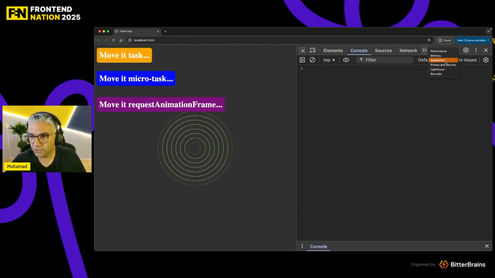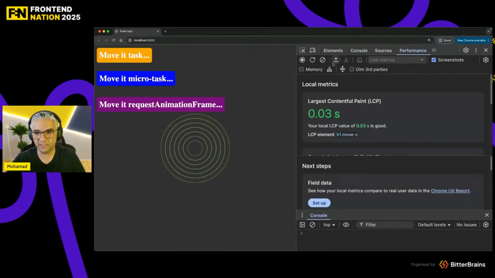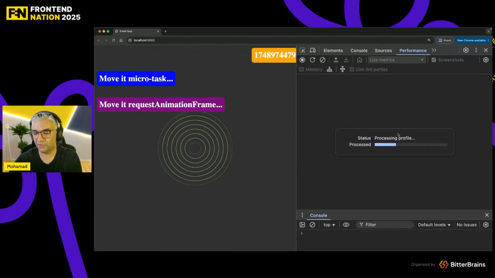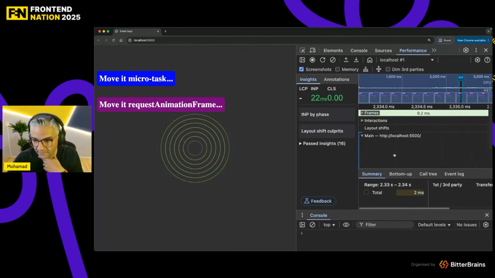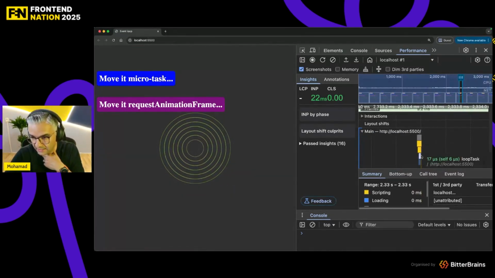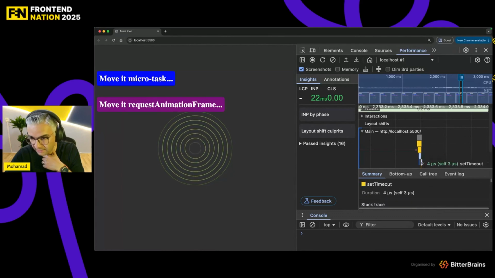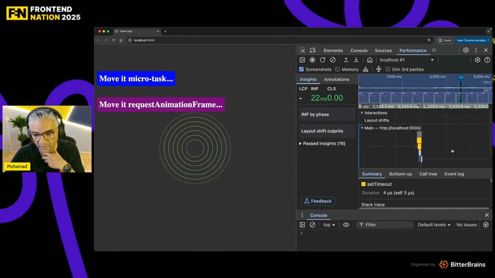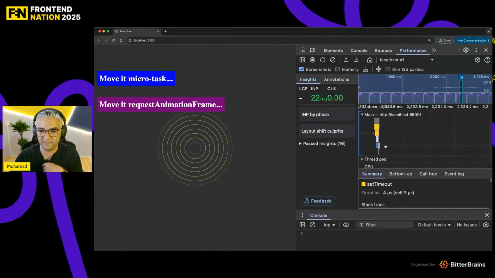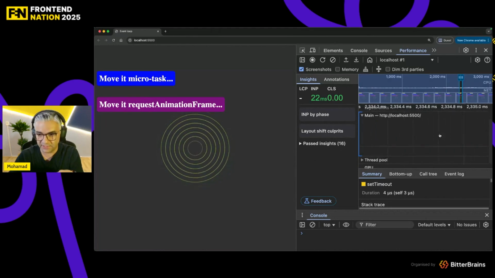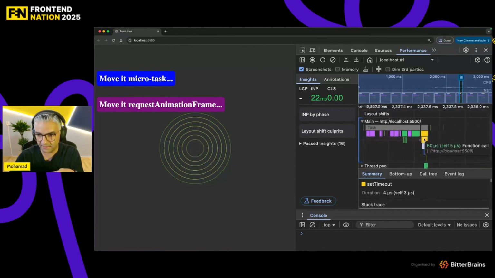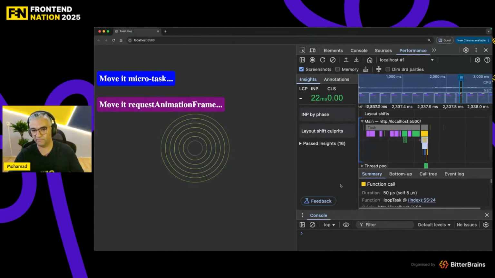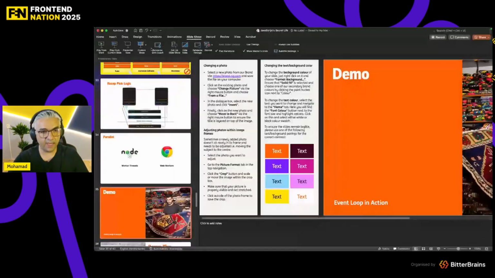And also, if you go to Performance tab, and if I record something, click on task, stop it, you can see everything here as well. As you see, here is my loop function, here is my set timeout, and here is installing my timer. You can check everything in performance tab as well. As you see, my set timeout registration, there is a link between them, and it goes to my function call, which was the loop function. So let's move on.